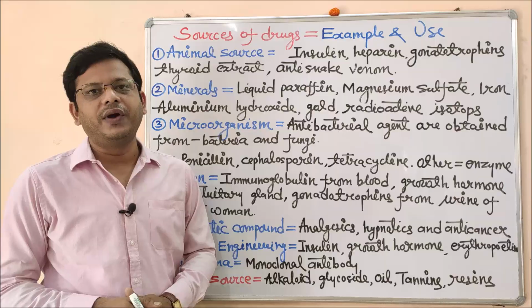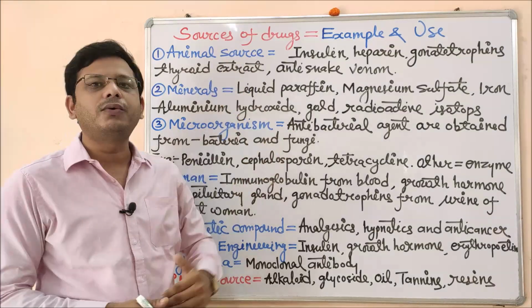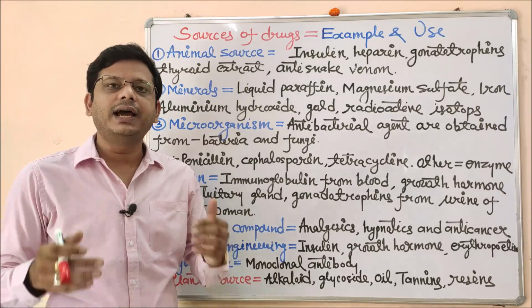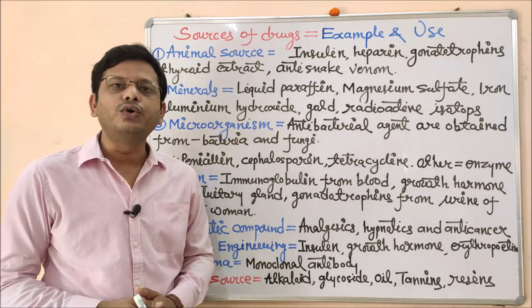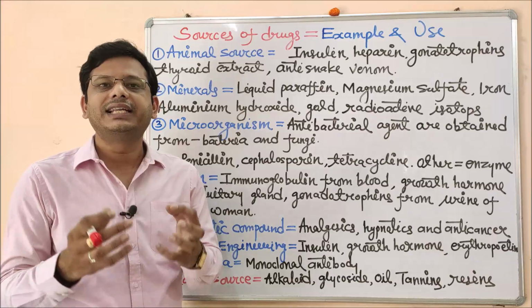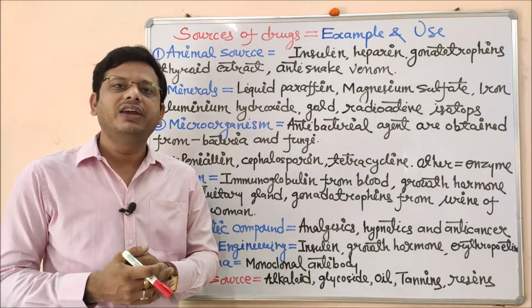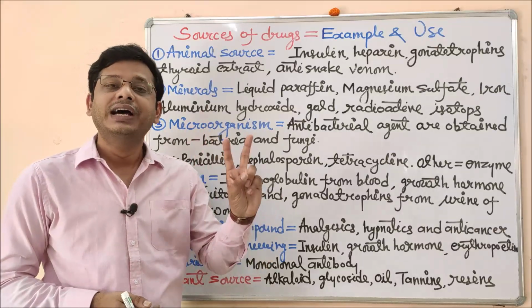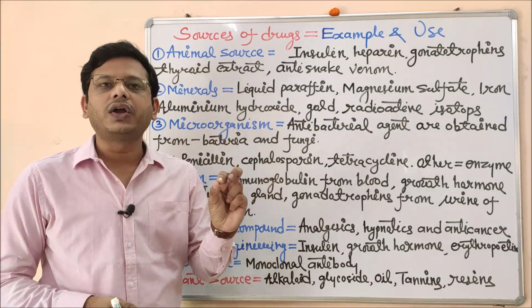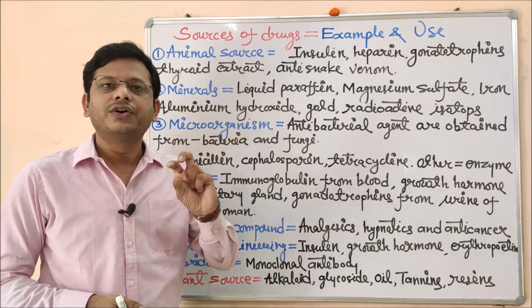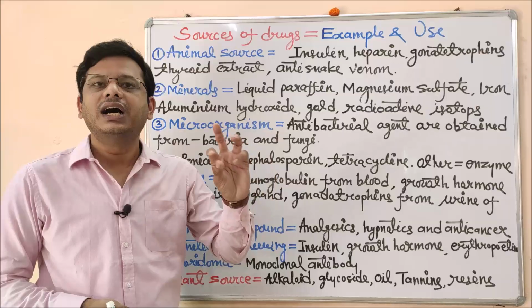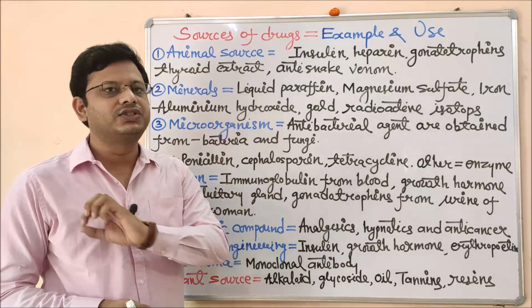In today's lecture, we are going to study about the different sources of drug with their respective examples and their respective uses. As I have tried to explain, source is a place from where we get something. But if we talk about the drug or medicine, let me first clear the difference between drug and medicine. We are talking about drugs. Drug means raw form, unfinished form. The form in which it is available naturally, initially, is called a drug.